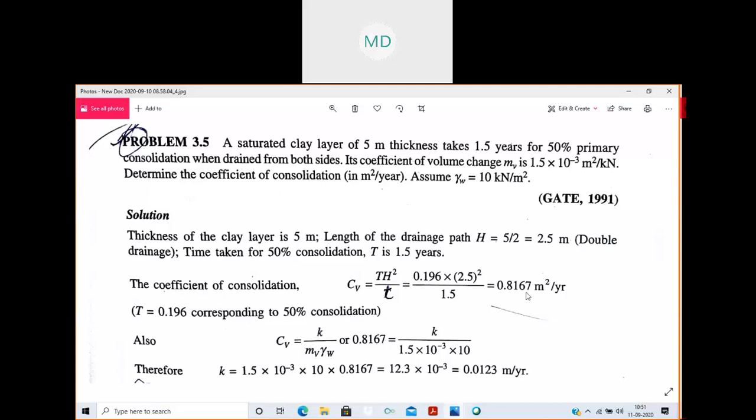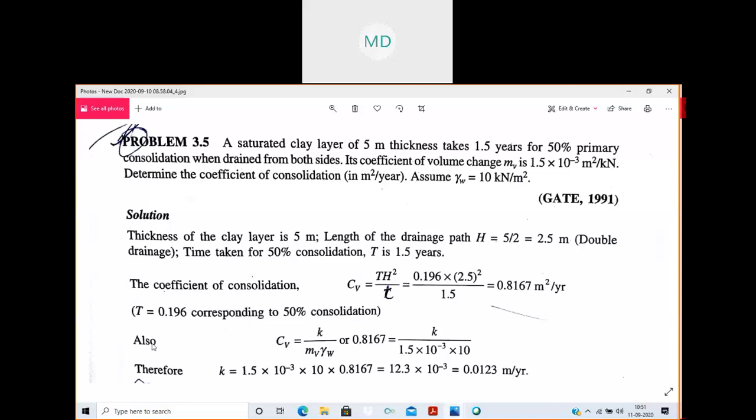Small t is the time period required for 50% consolidation. Here 50% consolidation is done, so for this 1.5 years is given to you. So this is your coefficient of consolidation. After solving this, we get 0.8167 meters square per year.